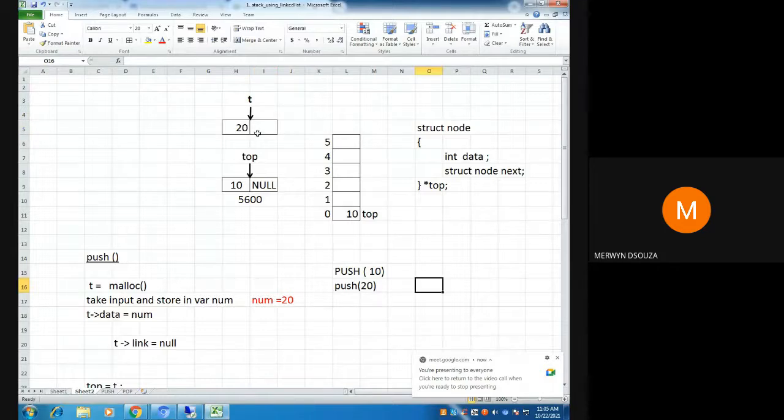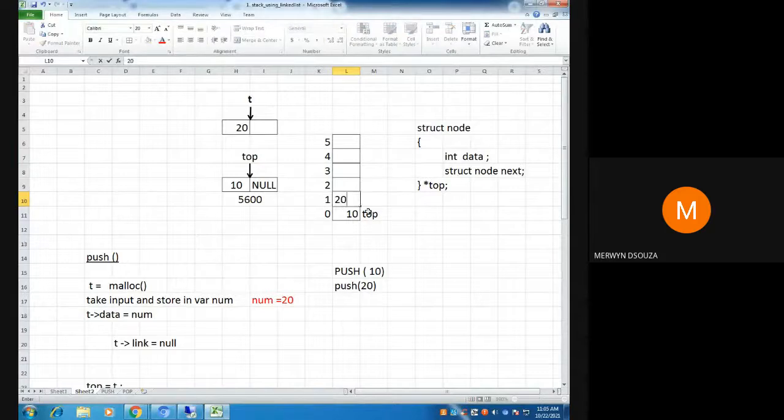Why I'm drawing this on top here, the 20, is because we learned stacks like that. We learned that 20 comes on top of 10. So therefore, I've drawn this node on top. I hope you all are not getting confused. Because this 20 comes on top in an array, in the same way, I've drawn the node also on top. Please don't get confused.